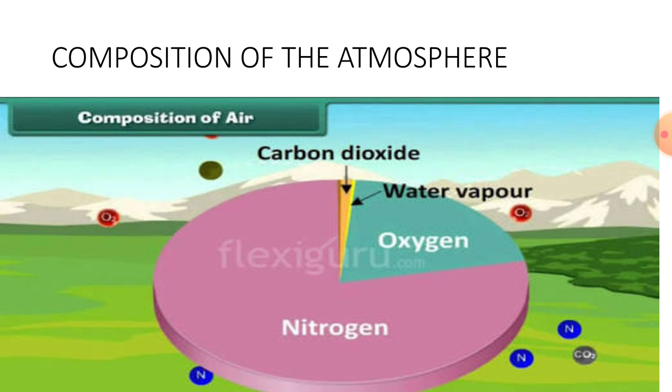Composition of the atmosphere. In the air, many gases are available, among which nitrogen, oxygen, and carbon dioxide, helium, ozone, and argon are found in our atmosphere. Nitrogen is present at 78% and oxygen at 21%, and the rest is the availability of carbon dioxide, argon and other gases.